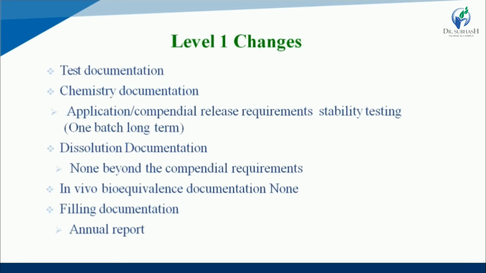In level 1 changes, first one is test documentation. If you are performing any test, prepare documents for this test. Next one is chemistry documentation. If you are performing any type of chemistry, like stability study or color changes test, also prepare one type of documentation particularly for chemistry purpose.